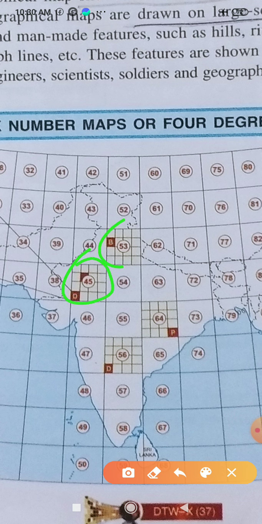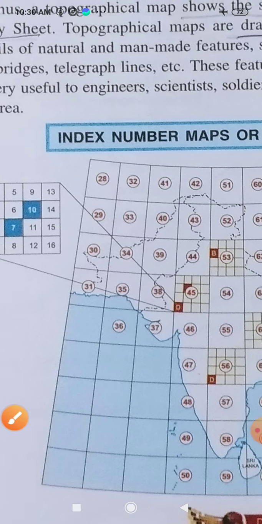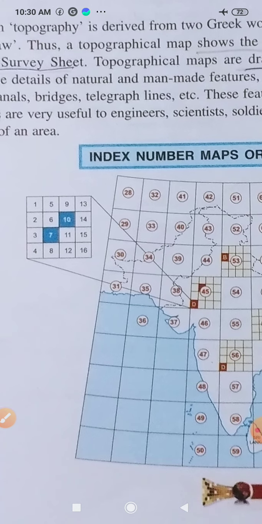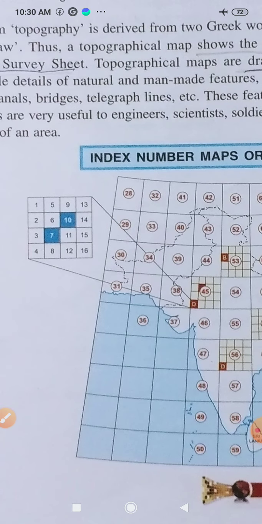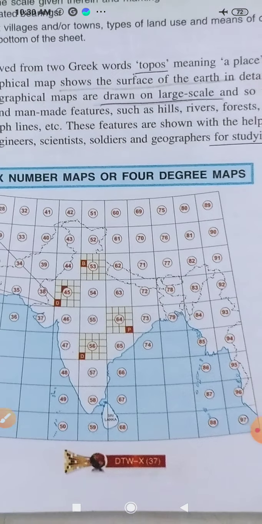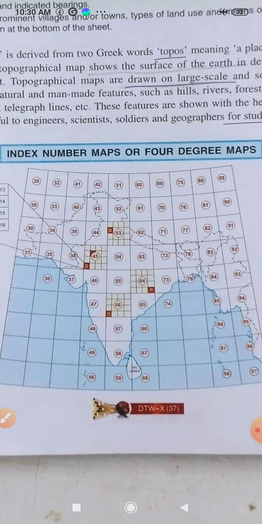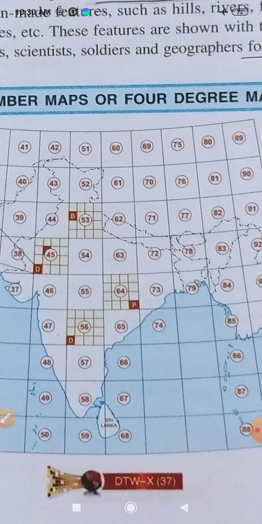Each index number map is divided into 16 parts, and each part of that index number map can again be divided into 1 degree maps, and 1 degree maps are again divided into half degree maps. Like that, all these things we have to study, then we can go further. I hope all of you are getting a brief idea about those things. As we go further, you will get more clear information about these survey maps.